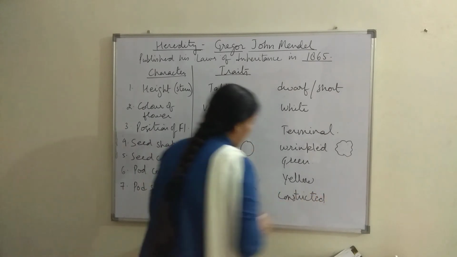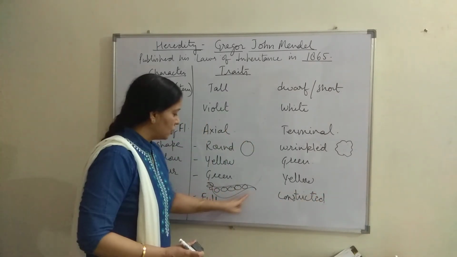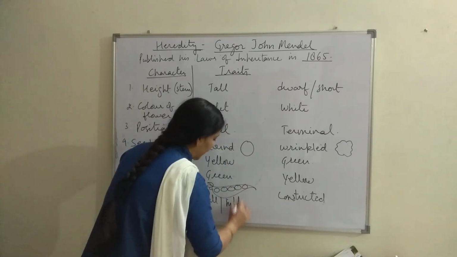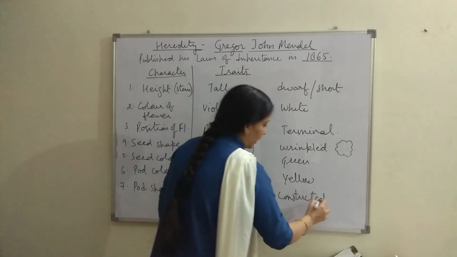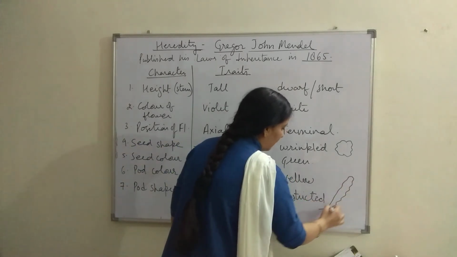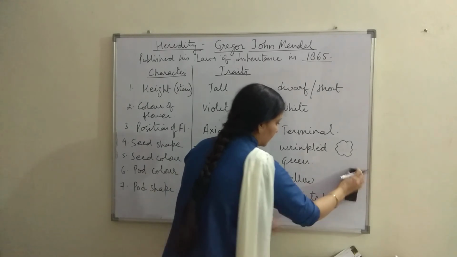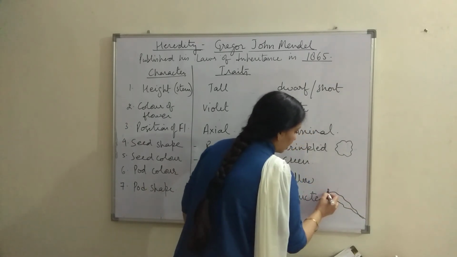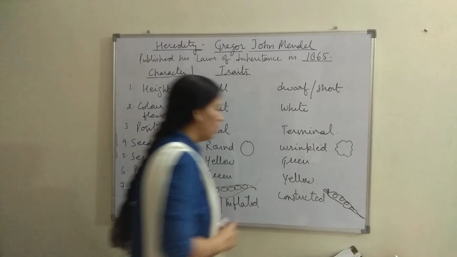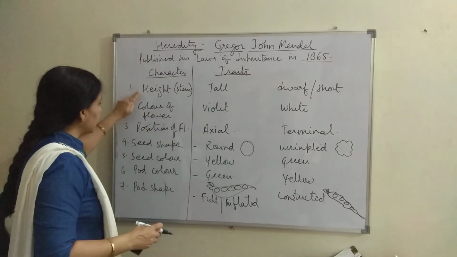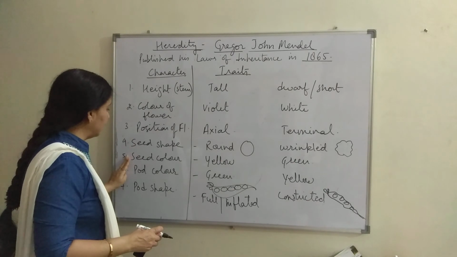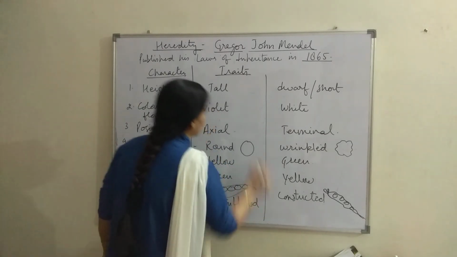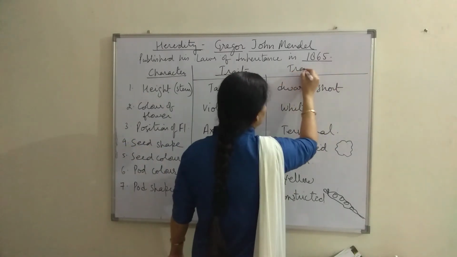It is full or it is constricted. This type of pod which has a straight lining without any waves is called full. It is also called inflated. And this constricted one will be when it has wavy outlining. When pod will have wavy outlining, then it is called constricted. So these are the 7 characters: height, color of flower, position of flower, seed shape, seed color, pod shape. And these are the contrasting features, contrasting characters which are called.